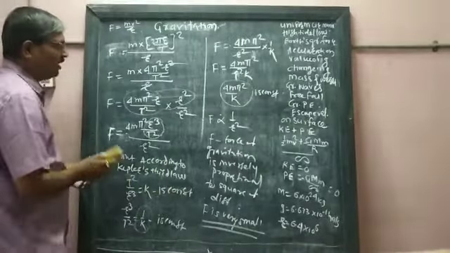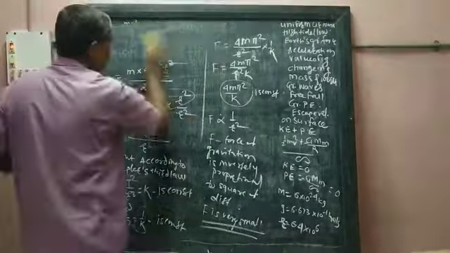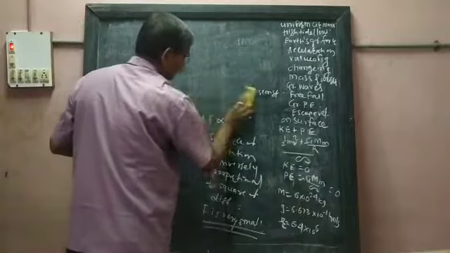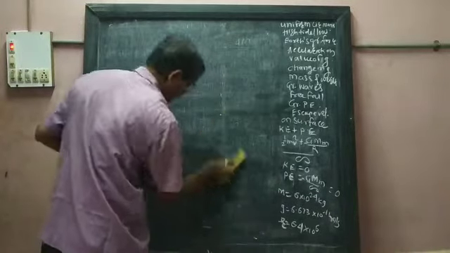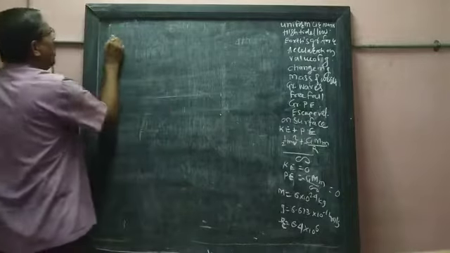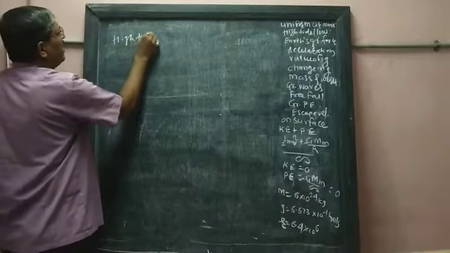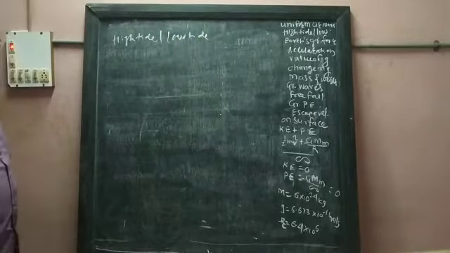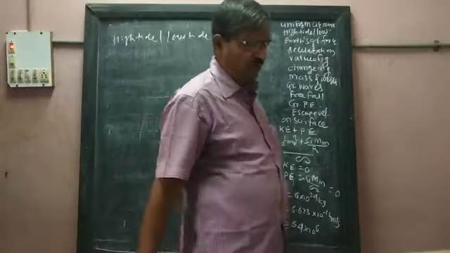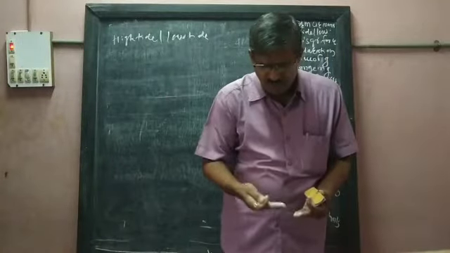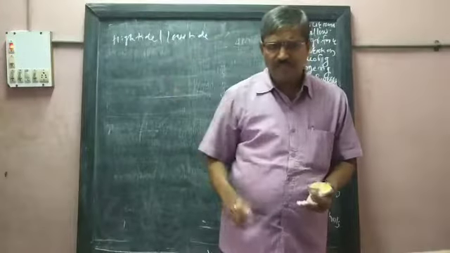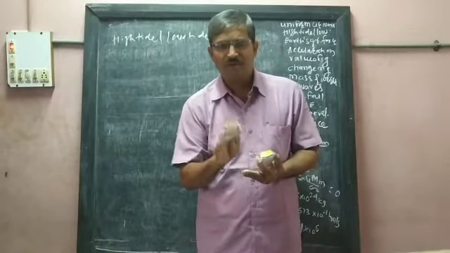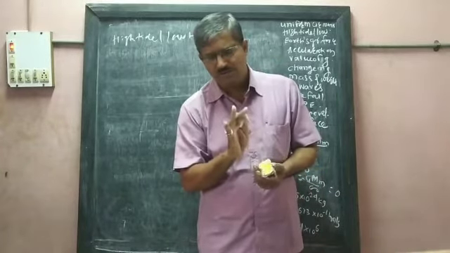Now we are going to study about high tide and low tide. What is meant by high tide? What is meant by low tide? You know about this. Why are high tides and low tides forming? At the time of high tide, water goes ahead and the level of the water increases, and at low tide, the level of the sea water decreases. High tides and low tides are formed in the oceanic water or in the sea water.